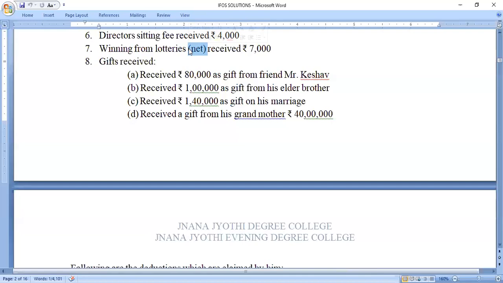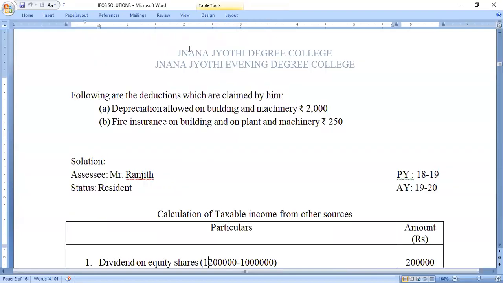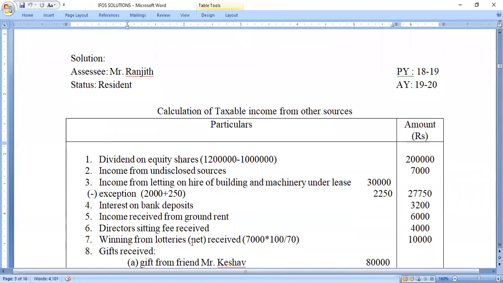So it's casual income, and the tax rate is 30%. Just calculate the gross up amount. Winning from lotteries, net received 7,000, is the net amount, into 100 divided by 100 minus 30, that is 70. So we'll get 10,000 as casual income under income from other sources.